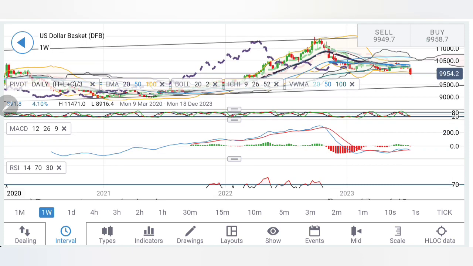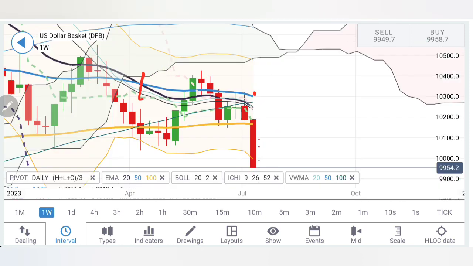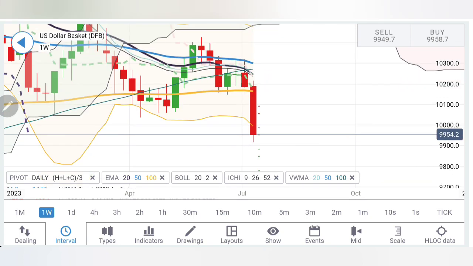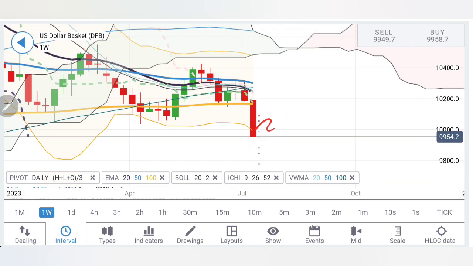Coming to the weekly chart, see the crossover here between the 20 and 50 period moving average, which is important. It is trading with divergence. This is a bearish sign. Also now it is trading below the 100 weeks average. It is trading below the Ichimoku lines, and this is a bearish sign here. But the most important point is it is trading outside Bollinger Bands, and hence may get a pullback or may remain sideways for a little while before it continues its downward move.